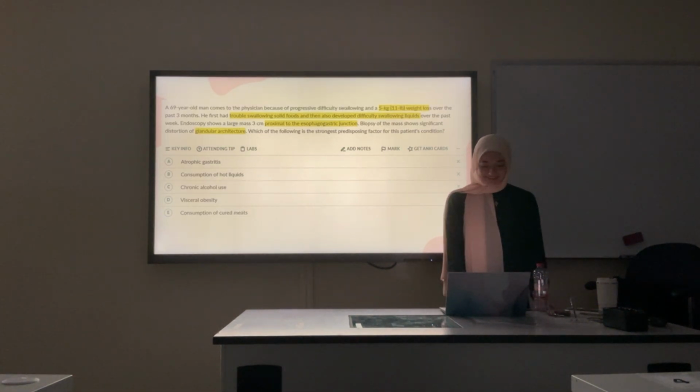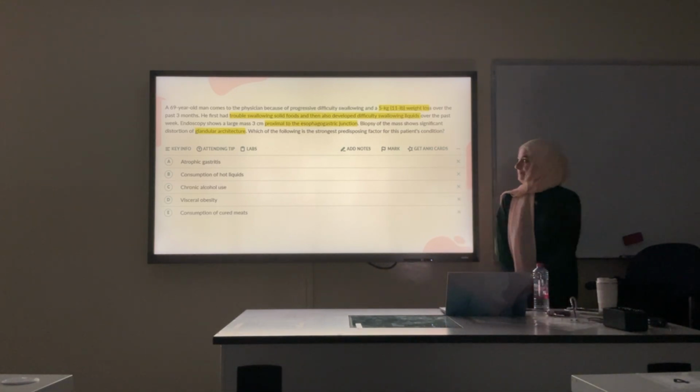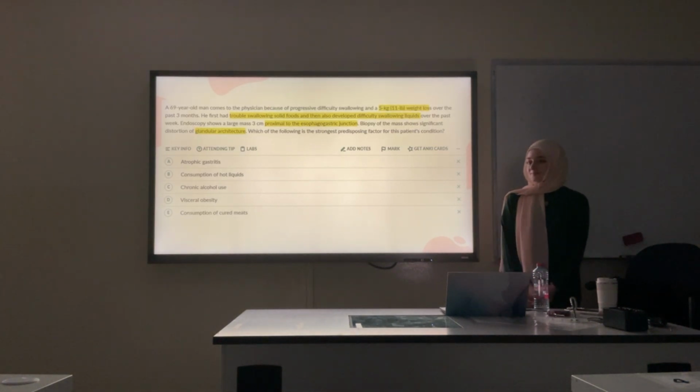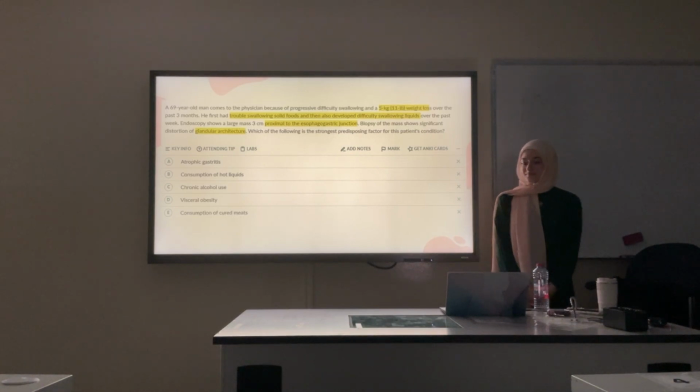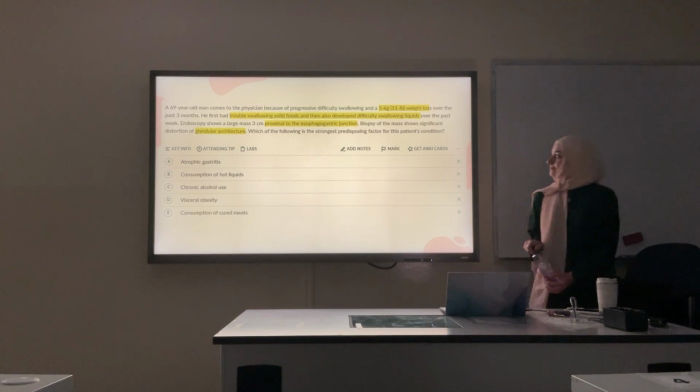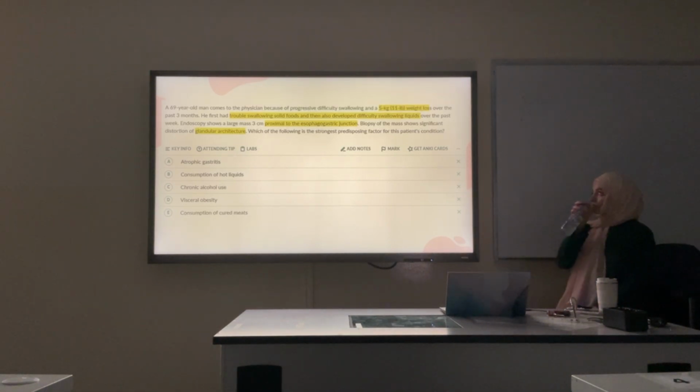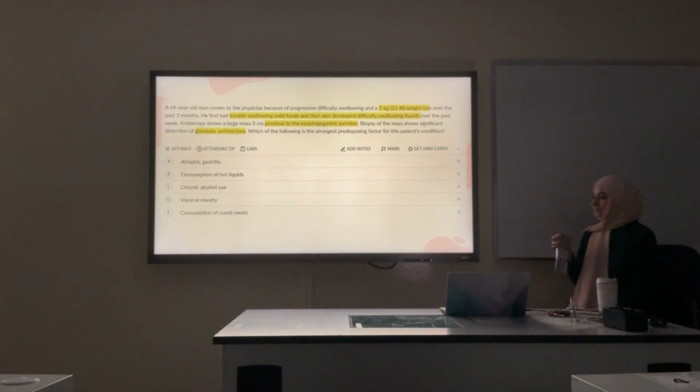A 69-year-old man comes to the physician because of progressive difficulty swallowing and a 5-kilo weight loss over the past 3 months. He first had trouble swallowing solid foods, and then also developed difficulty swallowing liquids over the past week. Endoscopy shows a large mass 3 centimeters proximal to the esophageal gastric junction. Biopsy of the mass shows significant distortion of glandular architecture. Which of the following is the strongest predisposing factor of this patient's condition? What does he have?